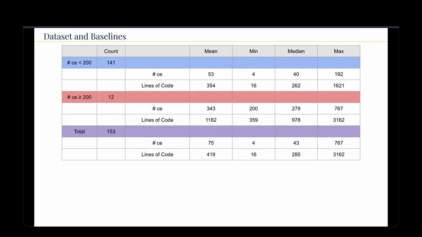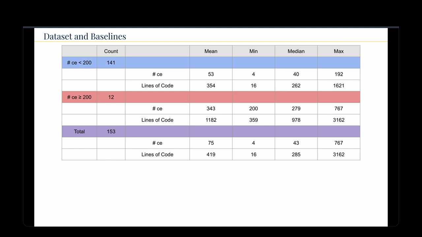So firstly, let's look at the data set that we'll be testing. This table presents the characteristics of each group and the complete data set. For header files with fewer than 200 code entities, I have them colored as blue here. The approach directly provides their complete code content to the LLM for decomposition. So we skip that second step.